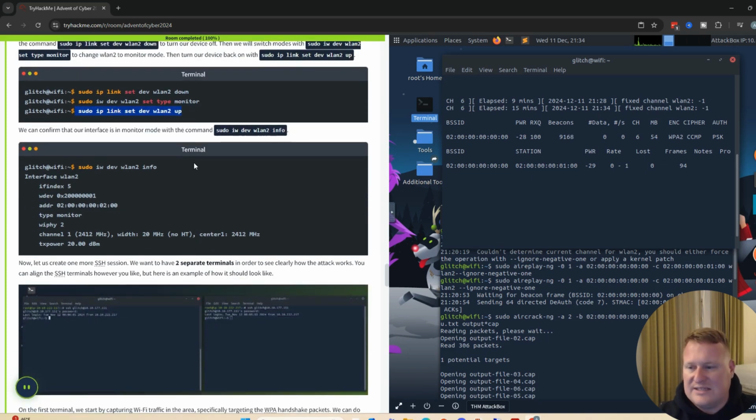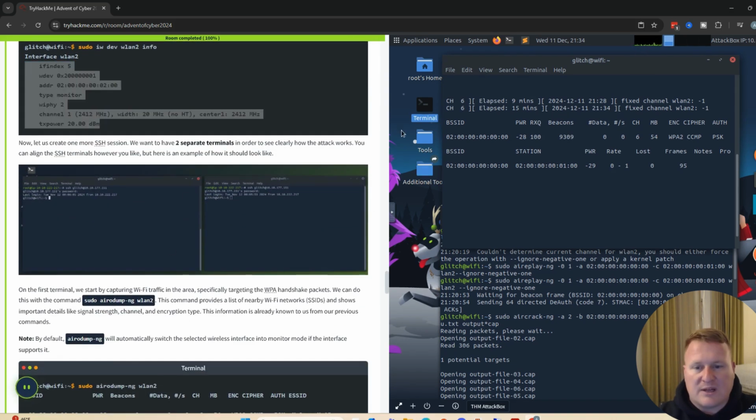Once this is done, you can open up a second terminal because we're just about at that point. If you go ahead and run your sudo iw dev wlan2 info again, we should see this all starting to match what we just set up. Don't forget, when you open up your second terminal, you'll need to re-SSH in as the glitch, or you're going to be seeing yourself as root.